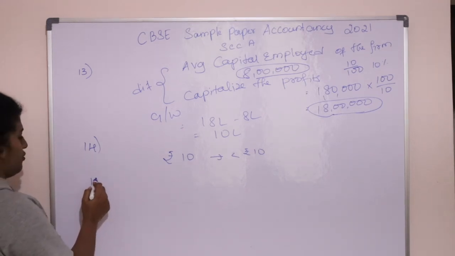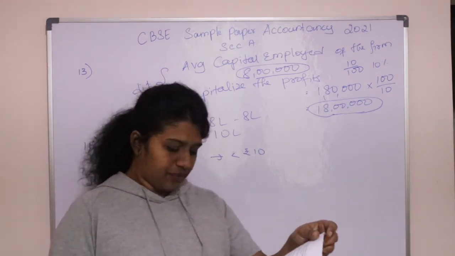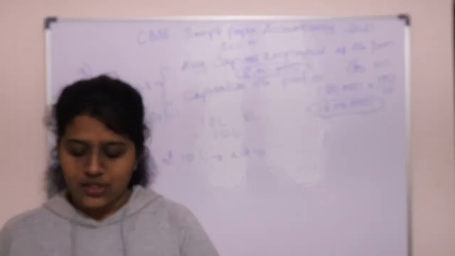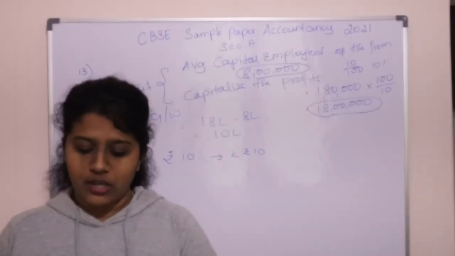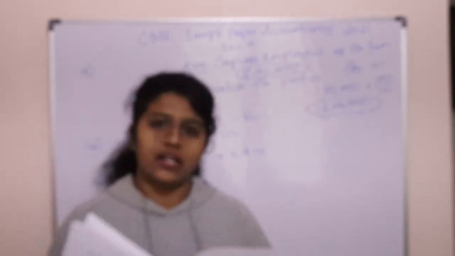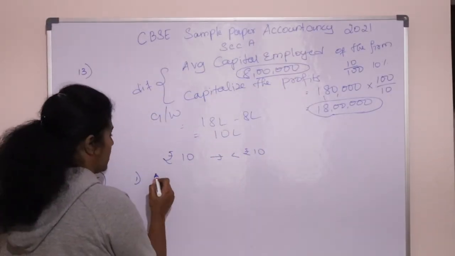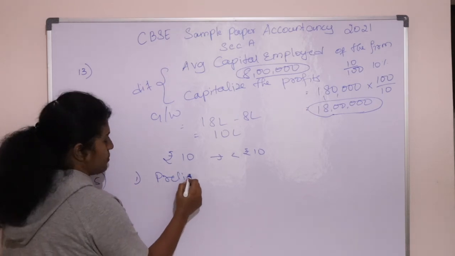Okay, so let's go to the 15th question. As per section 52 of the Companies Act 2013, securities premium cannot be utilized for. See here, you can utilize the premium collected only for a few reasons. Like, the first reason is you can write off preliminary expenses.